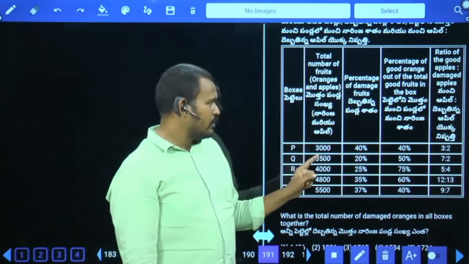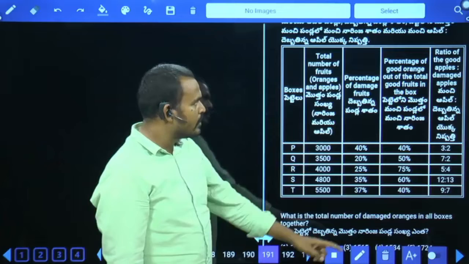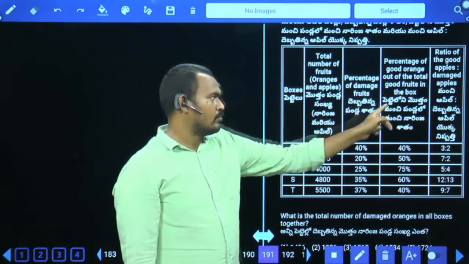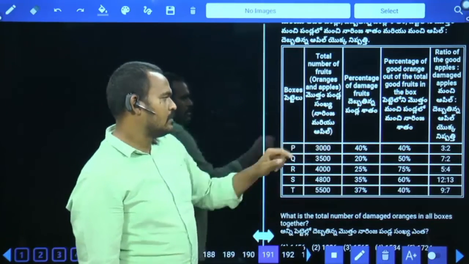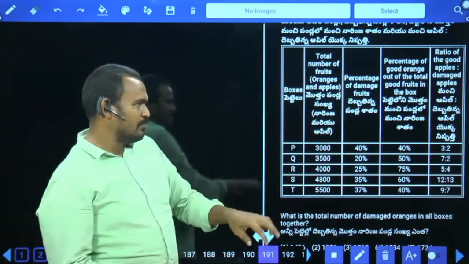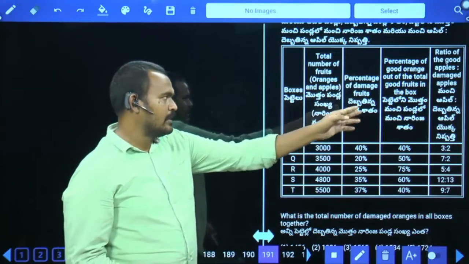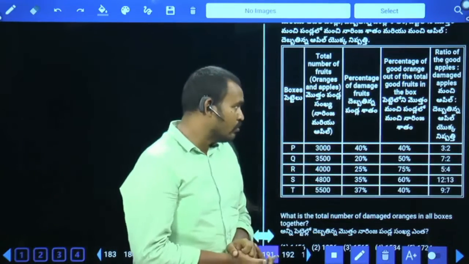Out of the total number of fruits, 40% are damaged, means remaining 60% are good. Out of the good, percentage of good orange out of the total good fruits in the box is 40%. Out of the good fruits, oranges are how much percent? 40%. Means remaining 60% are apple. And one more, ratio of the good apples and damaged apples is 3 is to 2.